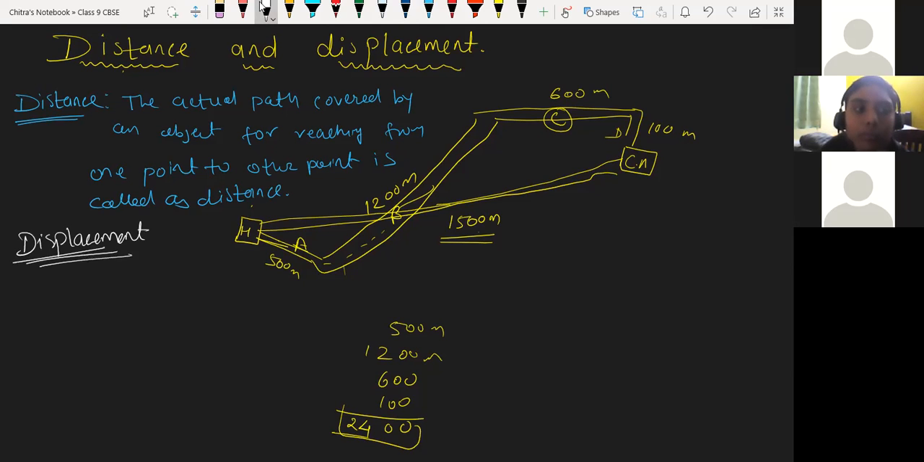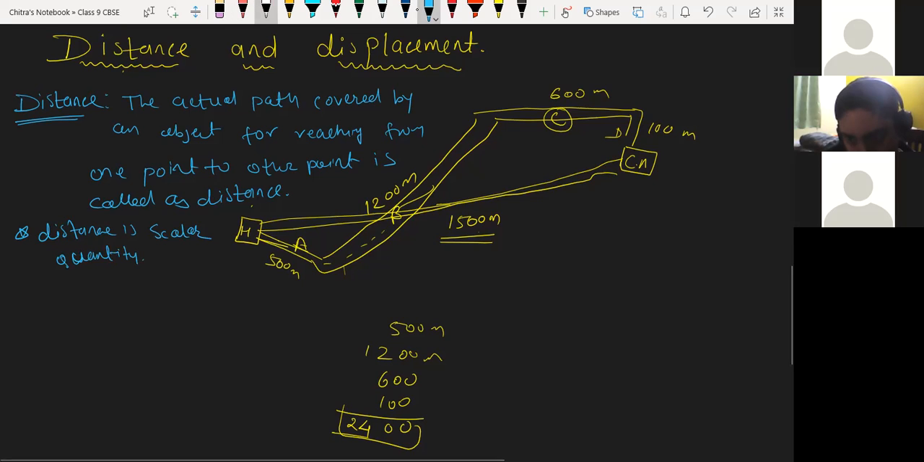See, distance does not have any fixed direction, so we have to write one more important point over here. Distance is a scalar quantity.